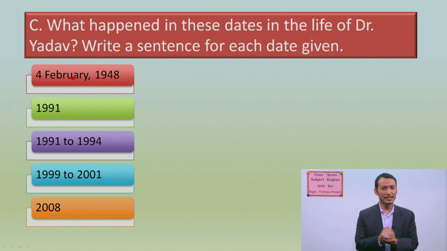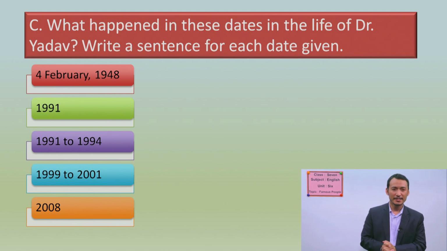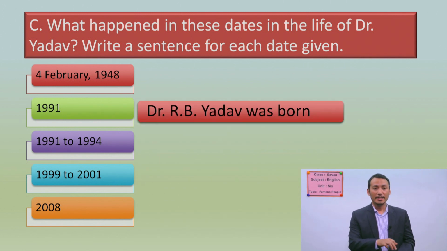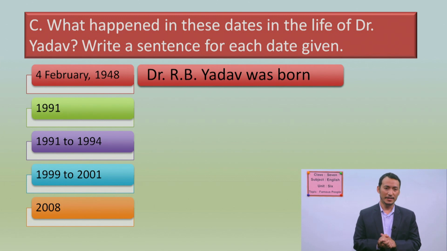Okay, let's see the first date, the 4th February 1948. What happened in this date? Do you remember? Definitely, it is his birthday, right? So he was born on this date. Yes, Dr. Rambaran Yadav was born on this date. You can make it a full sentence. I have just provided the key answer.